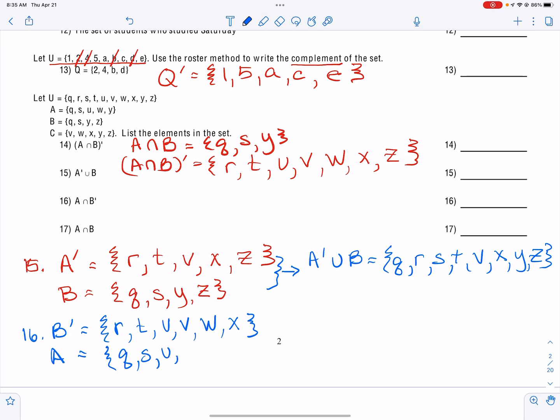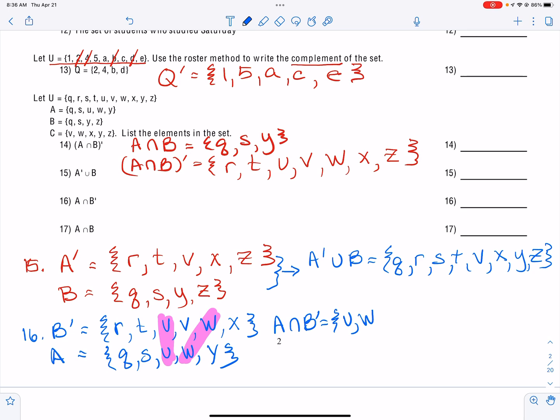So I'm just going to write down A: Q, S, U, W, and Y. And the intersection is what they have in common. So they both have a U and they both have a W, and that's it. So for number 16, my answer, A intersect the B complement, would be U and W, okay?